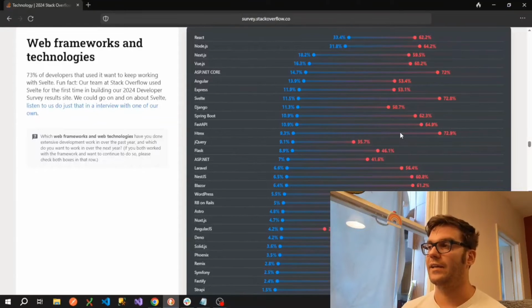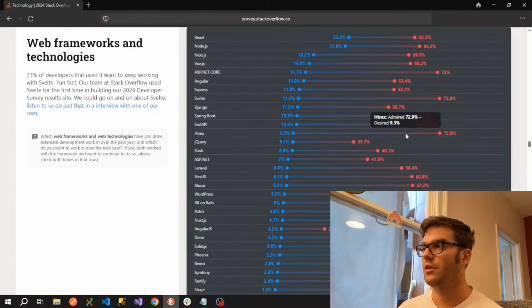You can also use any HTTP verb, so you don't just have to use get and post requests. And there's reports of people reducing their React code bases by 60 to 70% by using HTMX. So again, very low adoption rate. I haven't personally heard of anyone using it professionally, but the people that do seem to be very pleased with it. So that's probably something worth experimenting with.